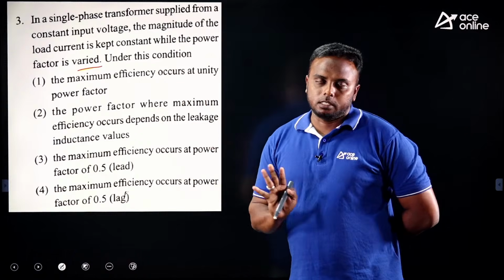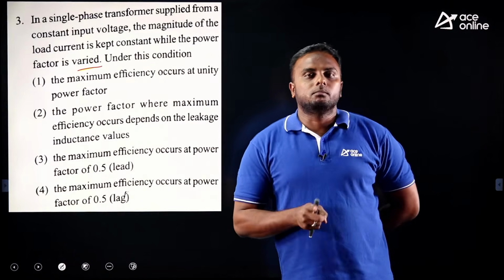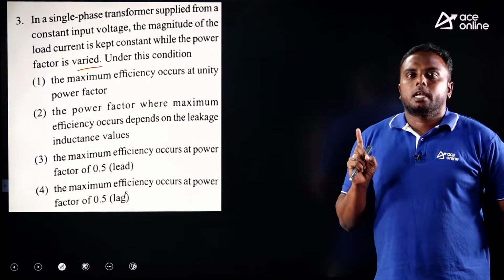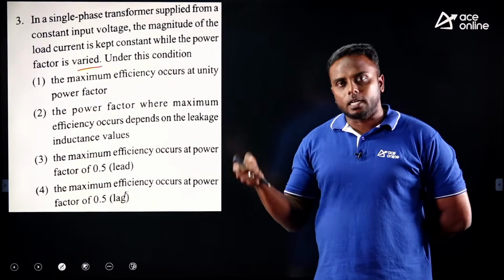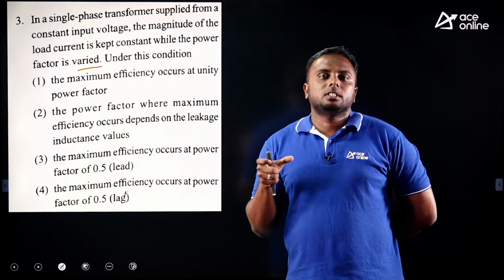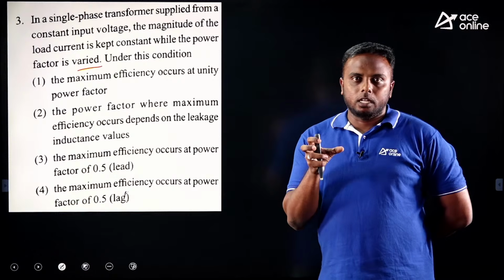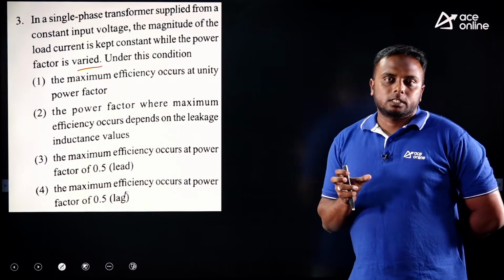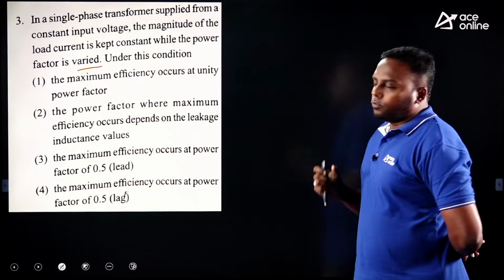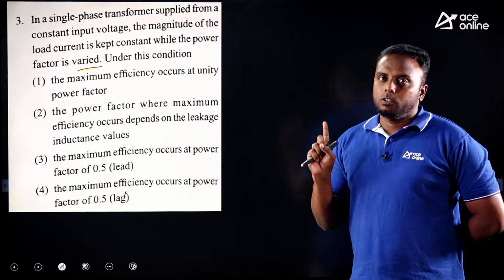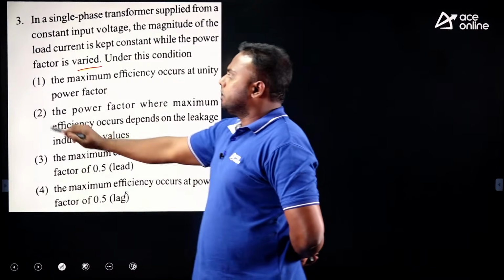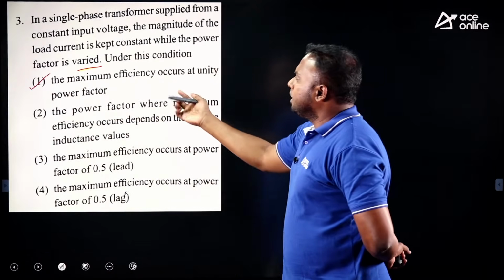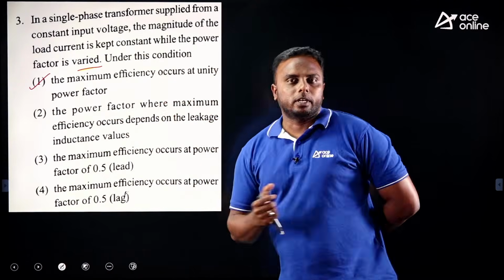If you remember from class, there are 2 conditions for maximum efficiency. One is with respect to current variation, the fraction of load X, which is the square root of iron loss by full load copper loss. Another condition is UPF. So efficiency is maximum at UPF always. From the given options, option 1, maximum efficiency occurs at unity power factor, is right.